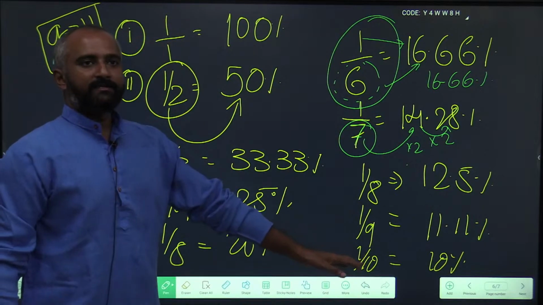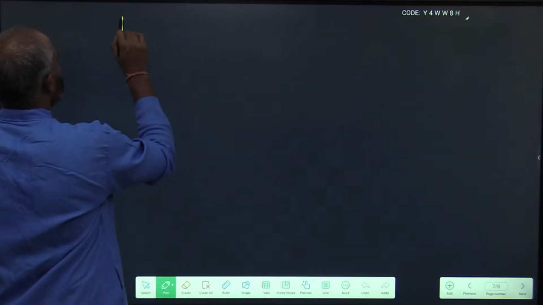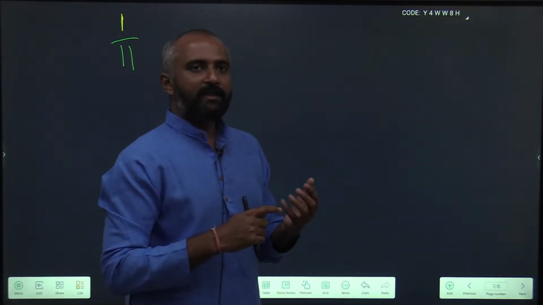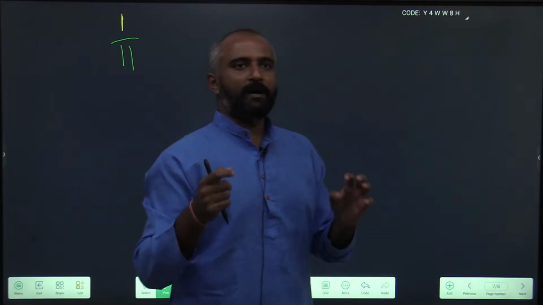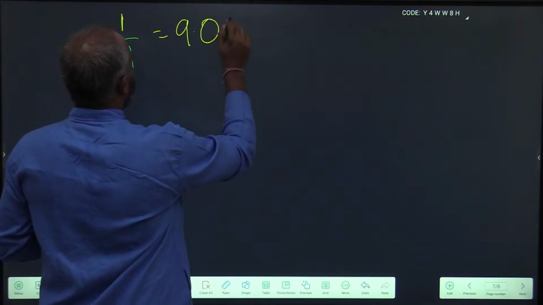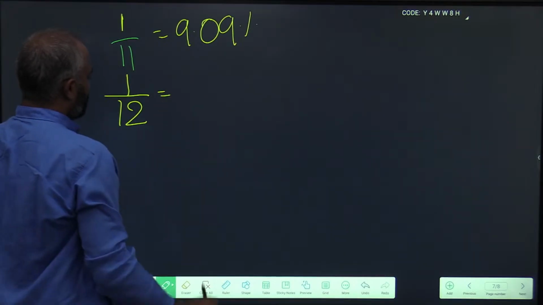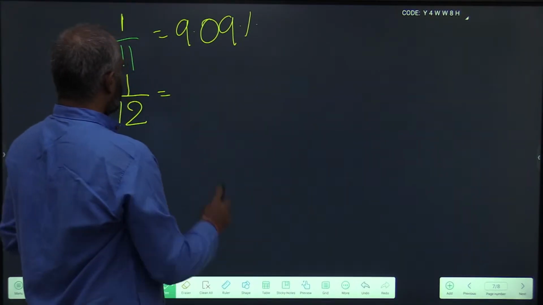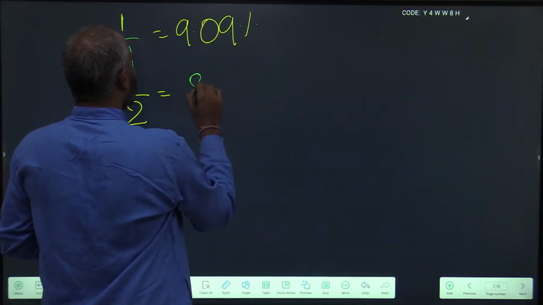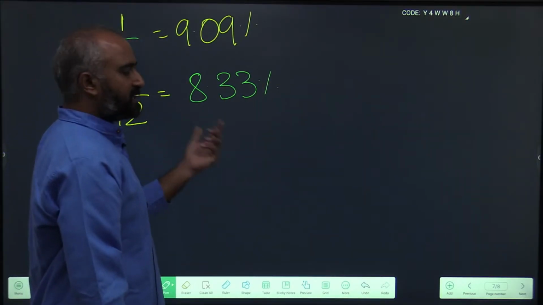I hope until here it is clear. Now, let us see a few more. 1 by 11. Remember the pairing between 9 and 11? 9 in the denominator, 11 comes in the fractional part, and 11 in the denominator, 9 comes in the fractional part. It is 9.09. Next, 1 by 12. 1 by 12 is 8.33%.